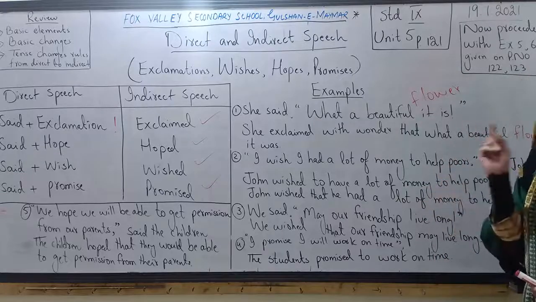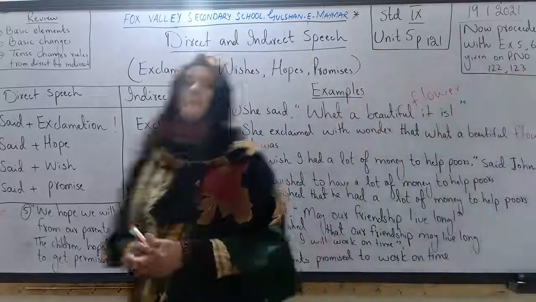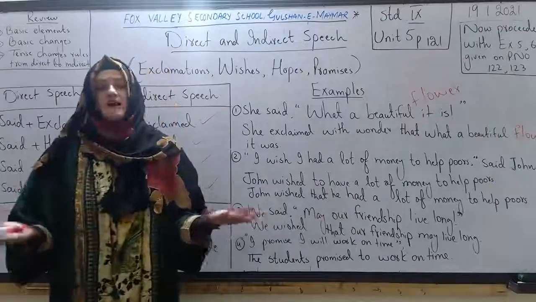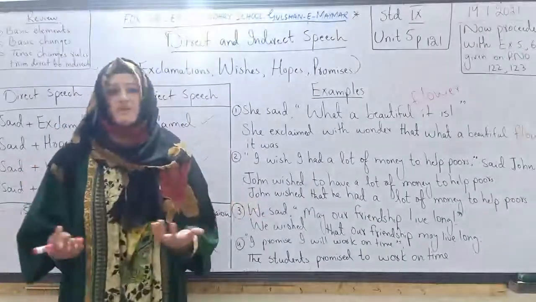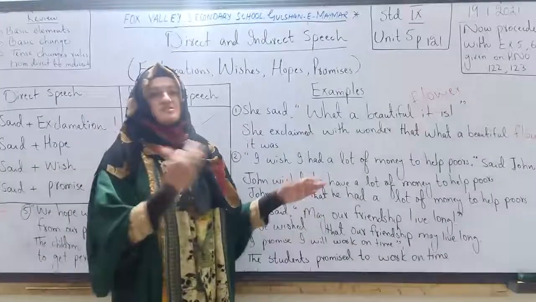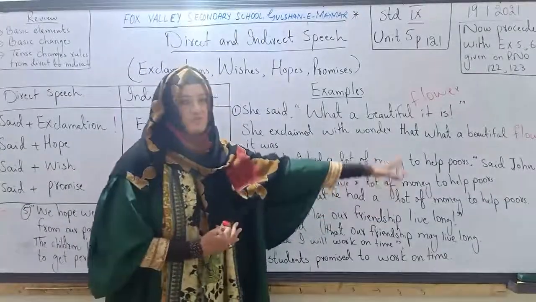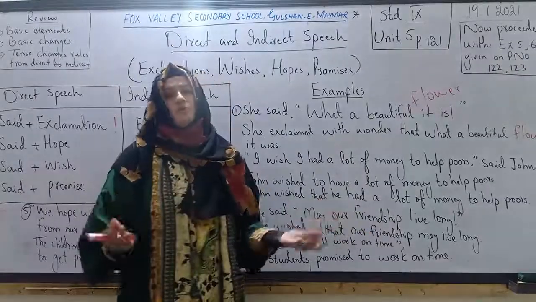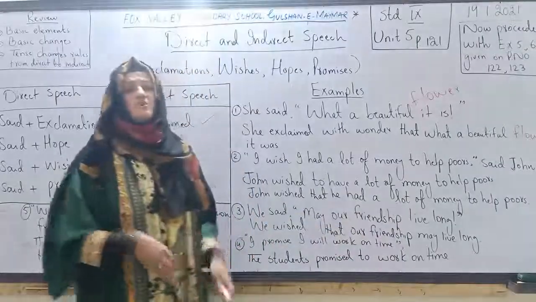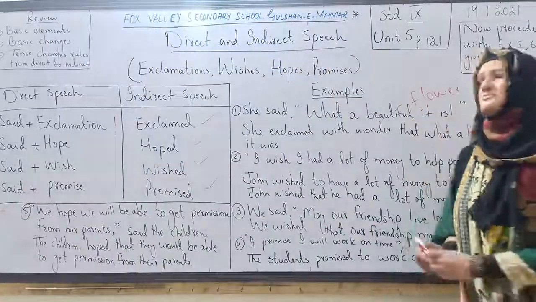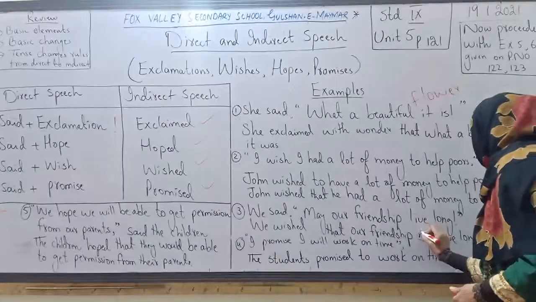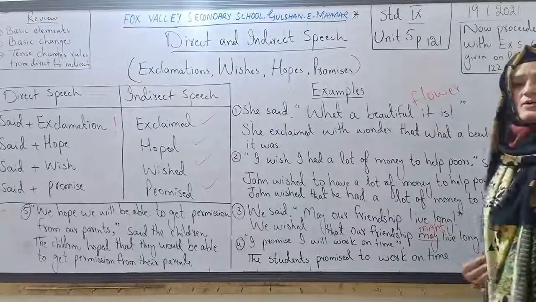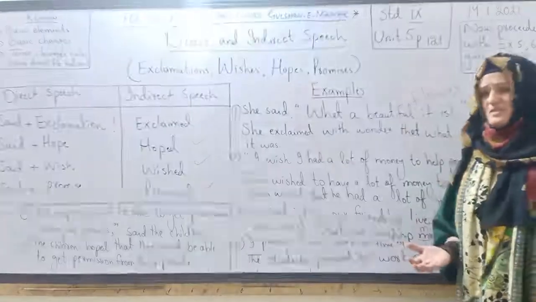We can change direct speech into indirect speech in these ways. Coming to the third example: We said, may our friendship live long. That is a wish. Usually a wish starts with may, and we have an exclamation mark again there. Okay. We wished that our friendship might live long. When may comes, we usually use may, but we can change it into might as well. Is it possible? So it is possible in some cases.